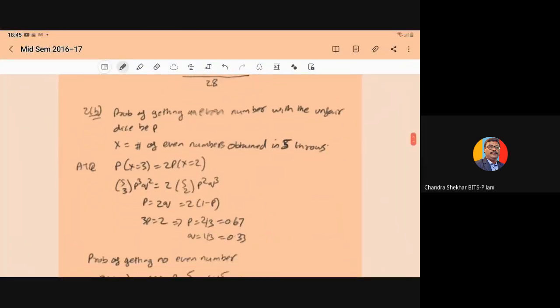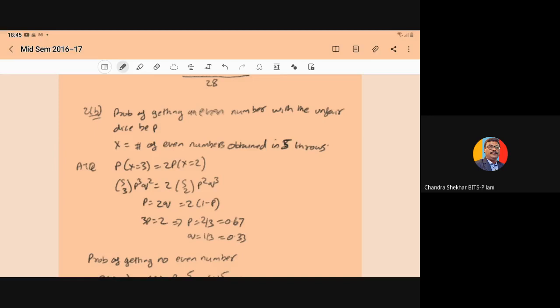So it is given that the probability of getting an even number with an unfair die is p, and X denotes the number of even numbers obtained in 5 throws. In 5 throws it can be 0, it can be 1, it can be all 5. According to the question, the probability of 3 even numbers is twice the probability of 2 even numbers. So P(X=3) = 2 × P(X=2).